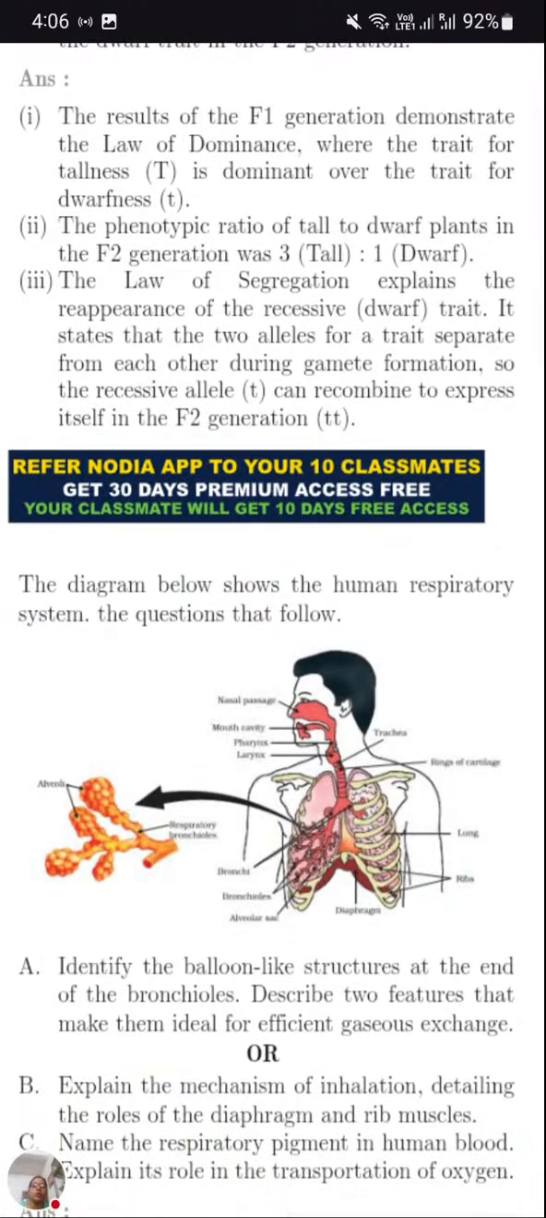Next, the law of segregation. There are two laws here. The law of segregation means the characters never get mixed. You can see that there will be completely tall plants and completely dwarf plants, but intermixed plants are not there. So they are completely segregated, they get separated. The law of segregation explains the reappearance of the recessive trait. It states that the two alleles for the trait separate from each other during gamete formation. So the recessive alleles can recombine to express themselves in the F2 generation. Both the traits get separated, and in the F2 generation, the dwarf trait will again reappear.